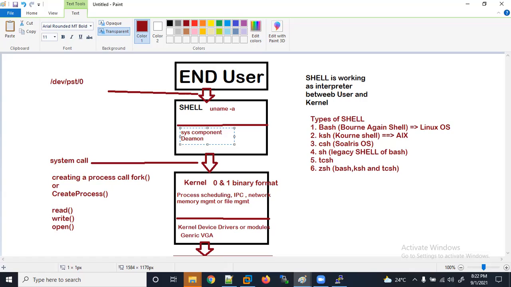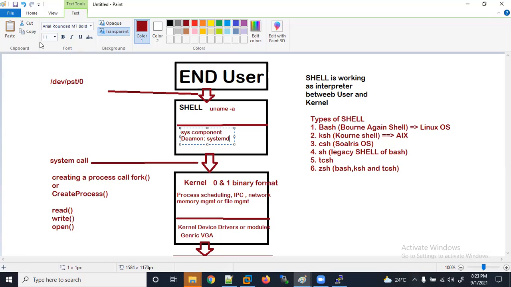So which daemon are we using in RHEL 7 or 8 onwards? We are using systemd. So what is a daemon? A daemon is nothing, just a process that runs in the background. That's running in the background.